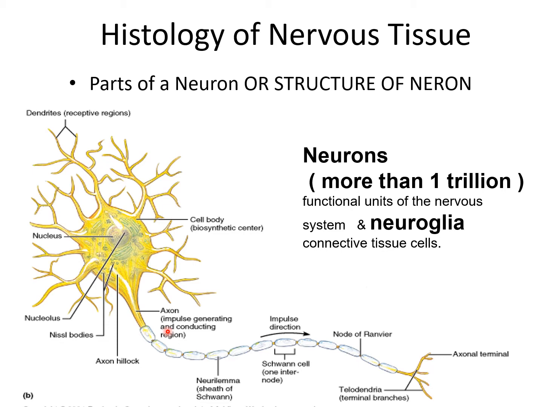Now the axon hillock. Here you can see the anterior part of the axon, given the name axon hillock. So, axon hillock and the initial segment. The axon hillock and the initial segment of the axon are of special functional significance.